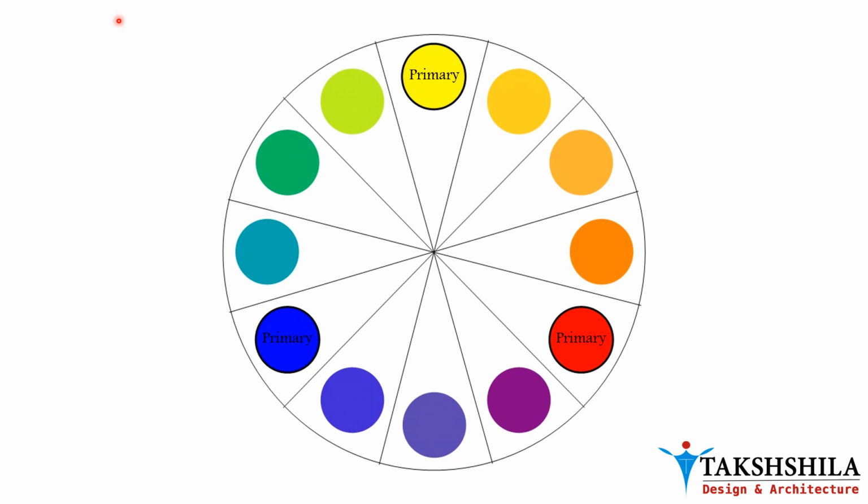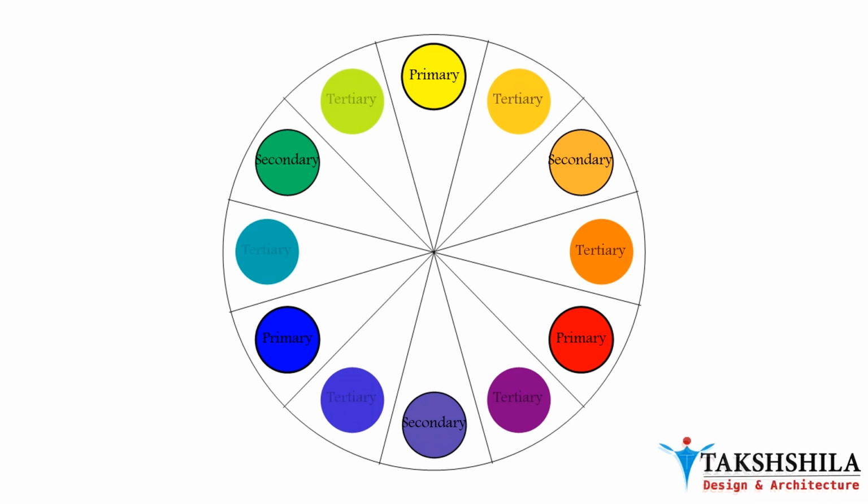So now we know that the color wheel is equally divided into 12 parts. 3 parts are occupied by the primary colors. 3 parts are occupied by the secondary colors. And there are 6 tertiary colors on the color wheel.